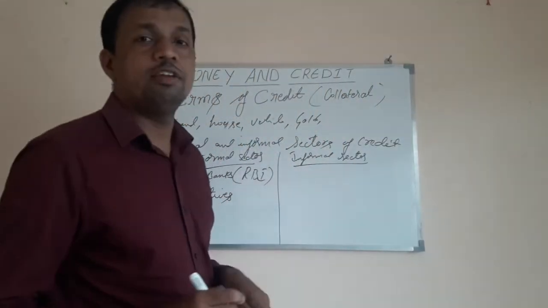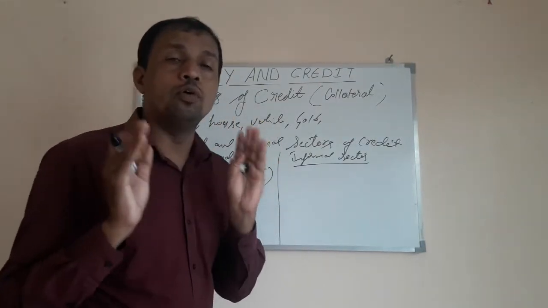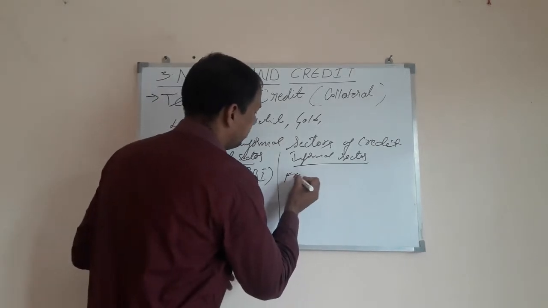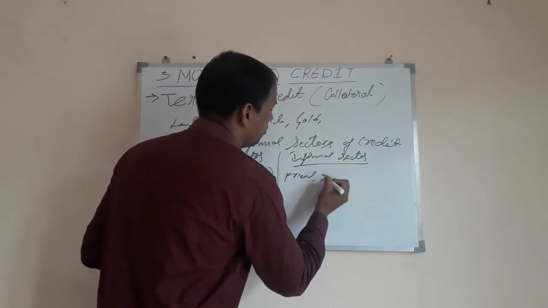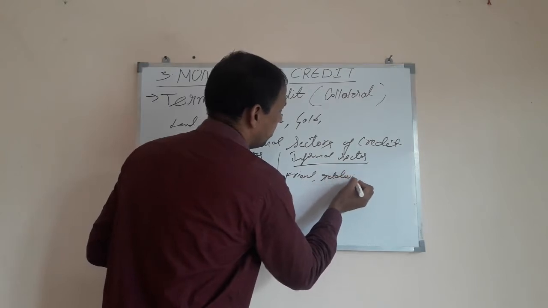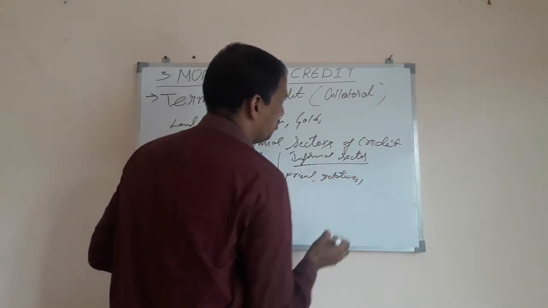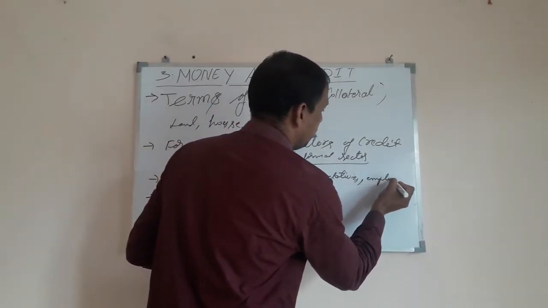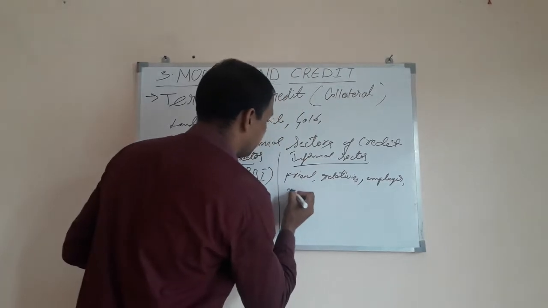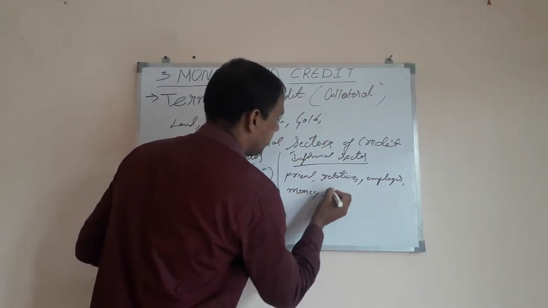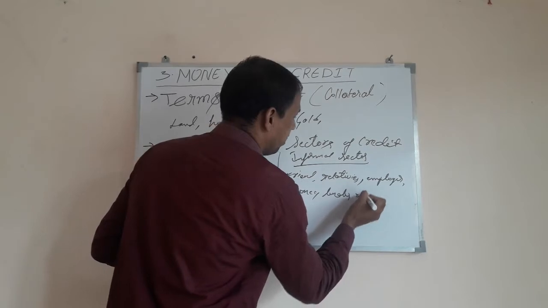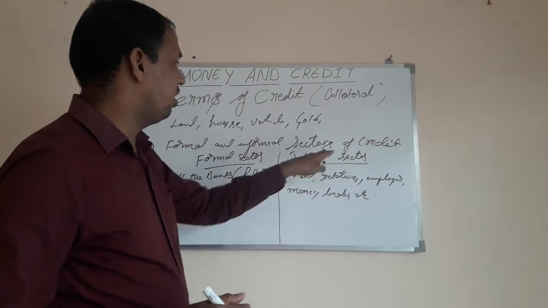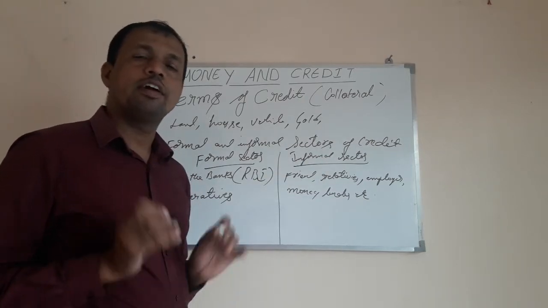Now what comes under the informal sector? If you take a loan or borrow money from your relatives, friends, employer, moneylender, etc., all this comes under the informal sector of credit.